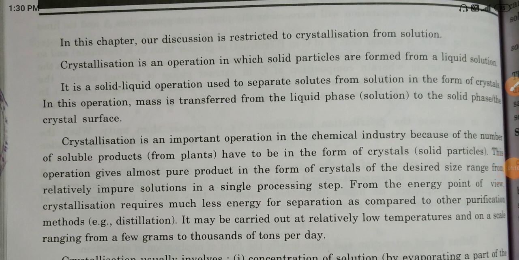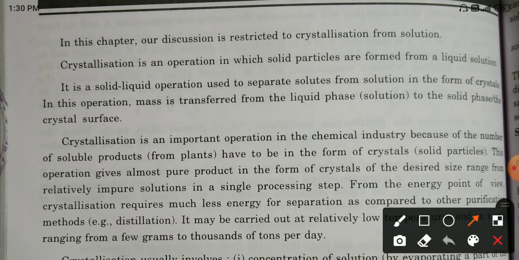Crystallization is an operation in which solid particles are formed from a liquid solution. It is a solid liquid operation. It is a solid liquid operation used to separate solute from solution in the form of crystals. In this operation, the mass is transferred from the liquid phase to the solid phase, the crystal phase.